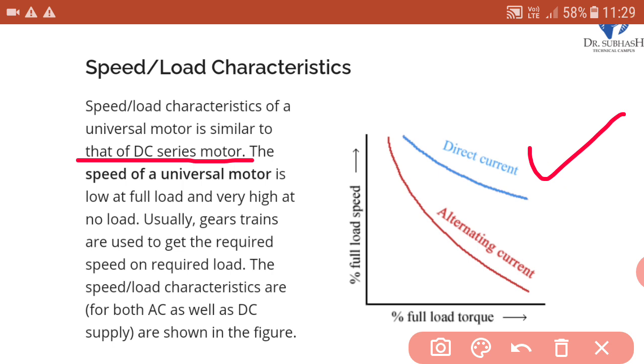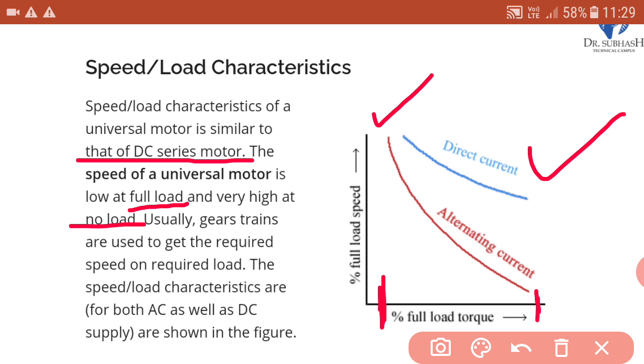The speed of a universal motor is low at full load and very high at no load. Here we can see that when the load torque is low, the speed is very high, and at full load the speed is low.